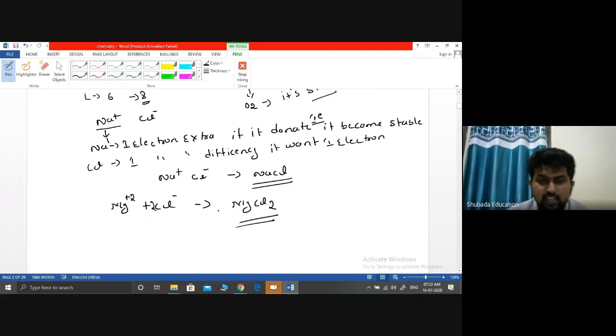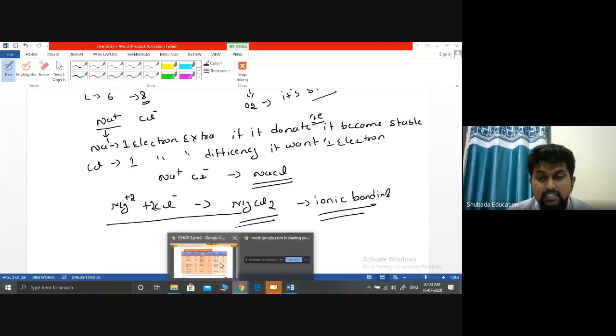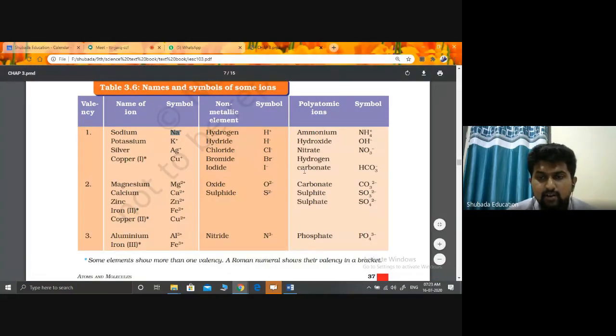This type of bonding is called ionic bonding. This is the chemical reaction that happens, combining by donating and receiving of electrons. This is how your reaction happens, so this table is very, very important.